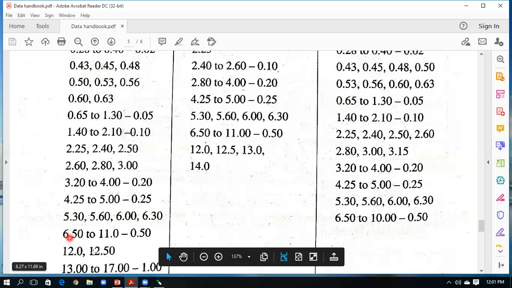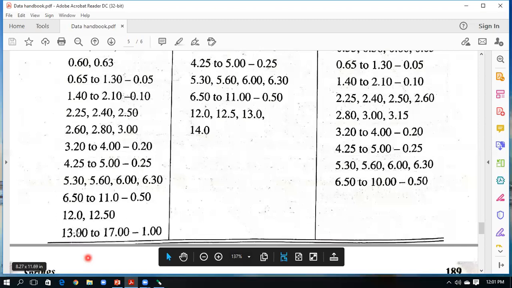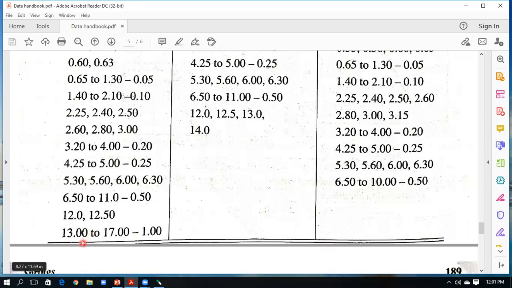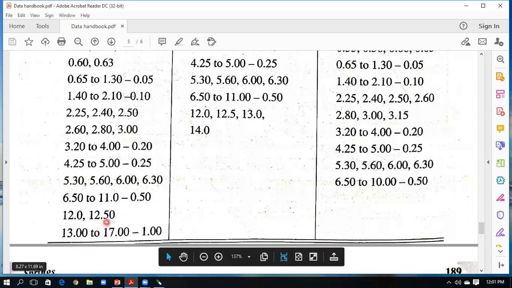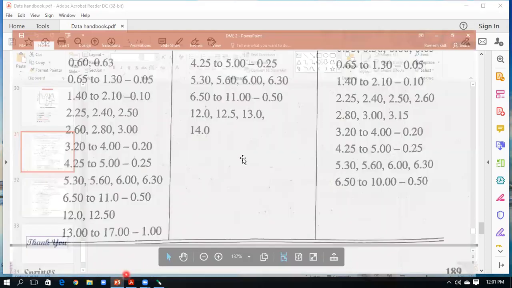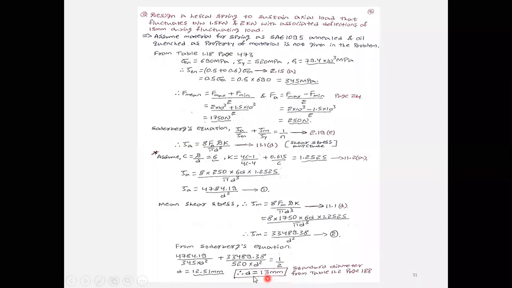Next standard one is 12. After that 12.50, but our value is 12.51. Means you cannot select the lesser value. The immediate next value is 13. You can select the diameter as 13. In between, if you get 13.1, whatever the increment is, it is 1, so the next value you can take is 14. Or if it is between 14 and 15, like 14.5, you can select 15. Now our value is 12.51, so I can take it as 13. Therefore, the standard diameter will be d equal to 13 mm.